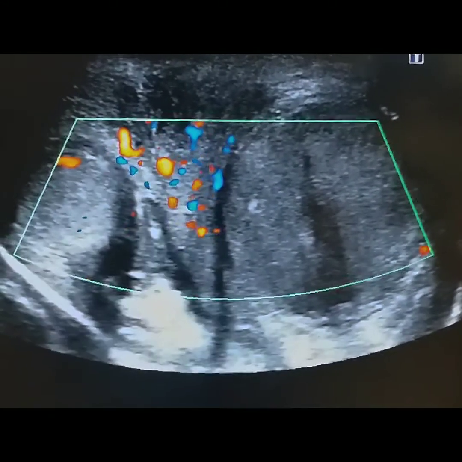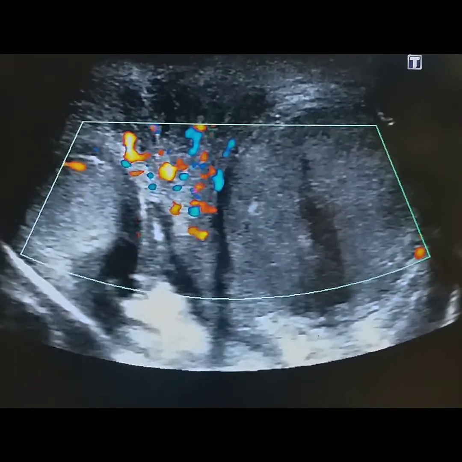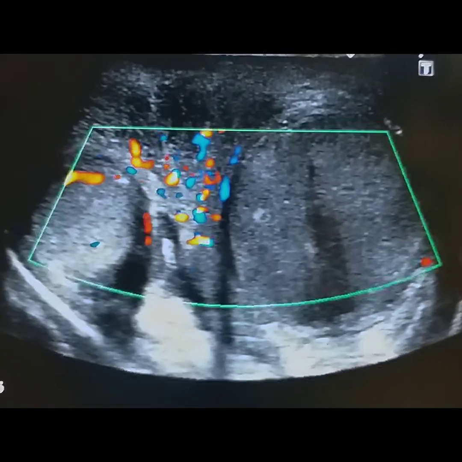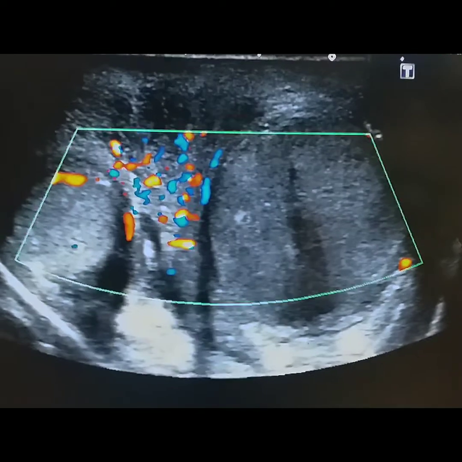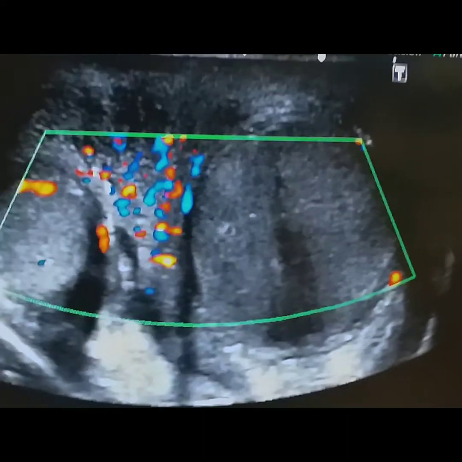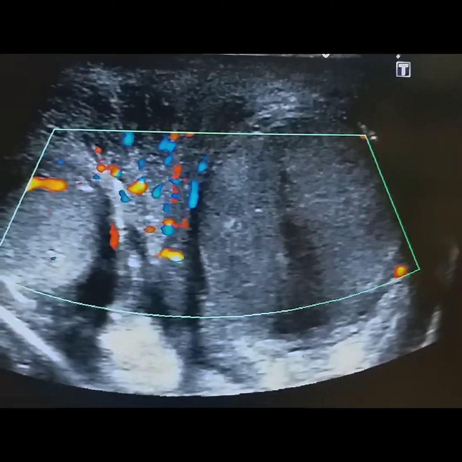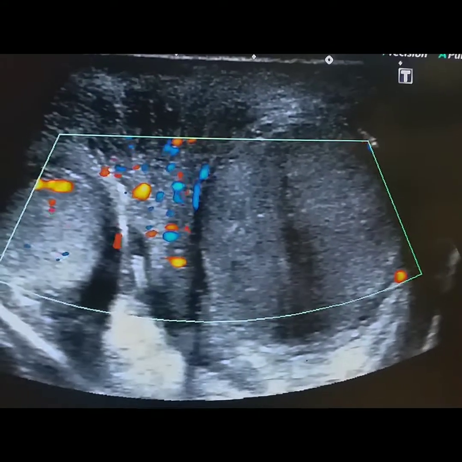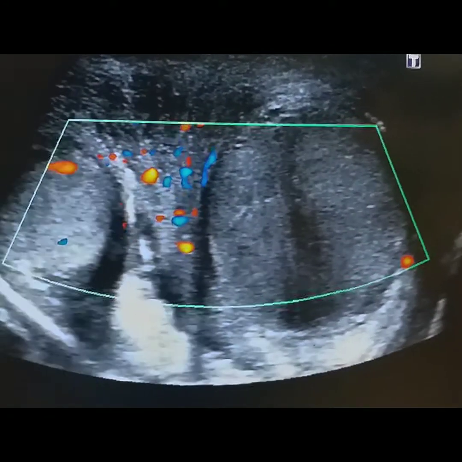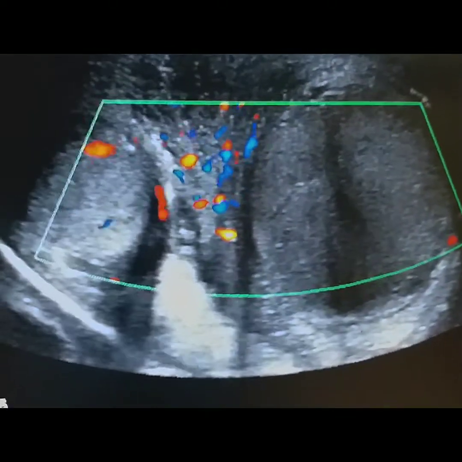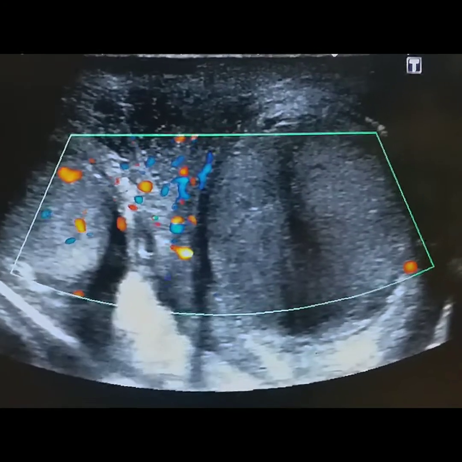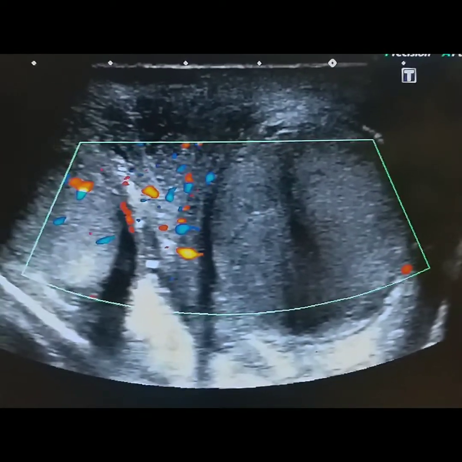The most common cause is the bell clapper deformity, in which the tunica vaginalis, the scrotal layer, has a high attachment to the spermatic cord. This high attachment allows the testes and its contents to move freely.